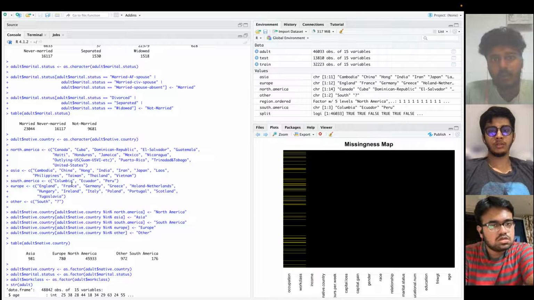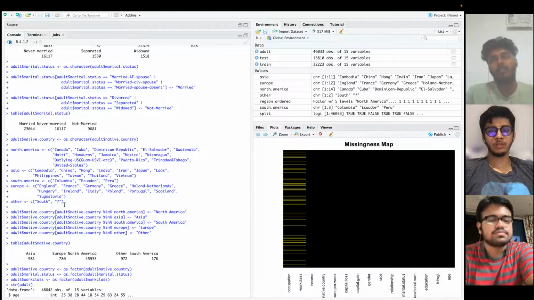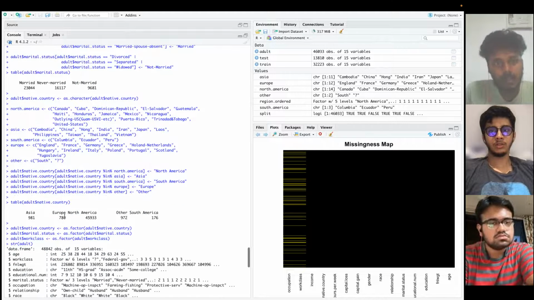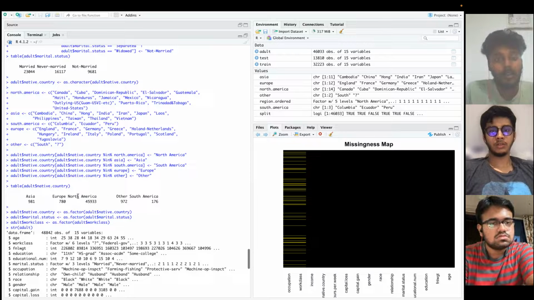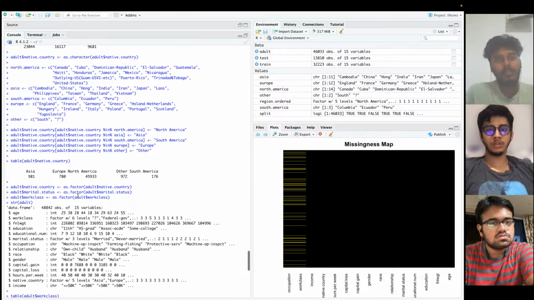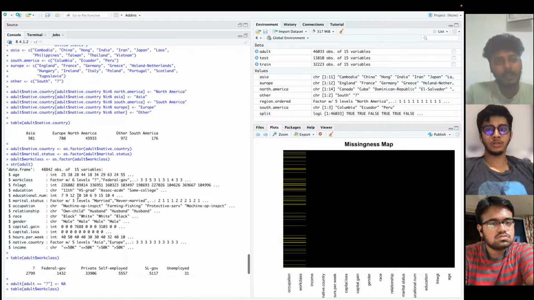For Europe we have England, France, Germany, Greece, and there are others, which is south. So we are combining based on the regions in which they live. Now we are dealing with the missing data. For example, for the adults for whom we don't have data, we are dealing with that missing data using the command like.